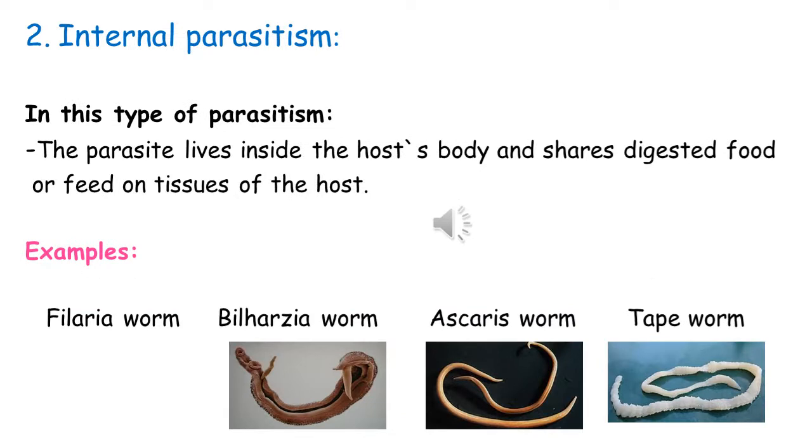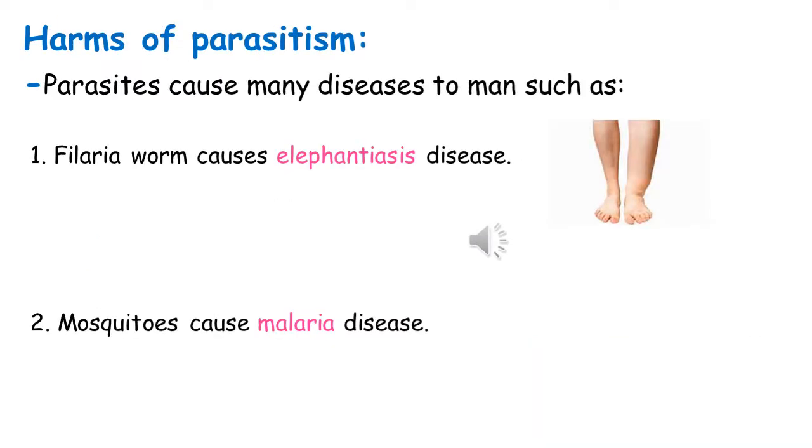Internal parasitism. In this type of parasitism, the parasite lives inside the host's body and shares digested food or feeds on tissues of the host. Examples of internal parasites, such as filaria worm, bilharzia worm, ascaris worm, and tapeworm. Harms of parasitism. Parasites cause many diseases to man, such as filaria worm causes elephantiasis disease, mosquitoes cause malaria disease.